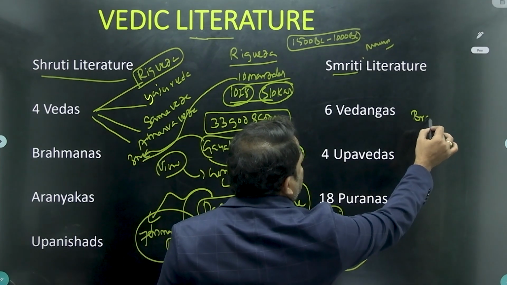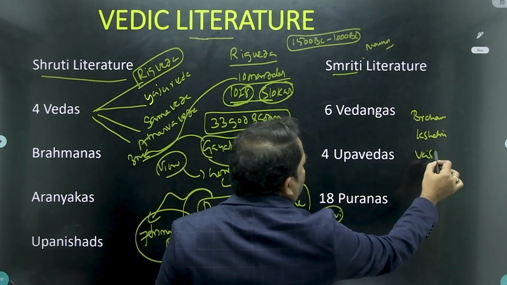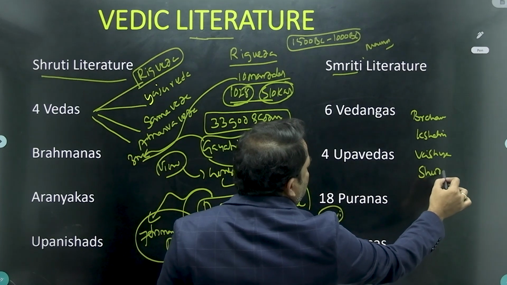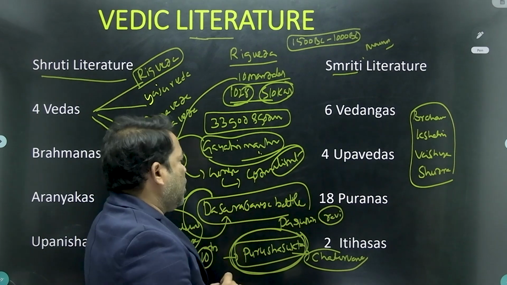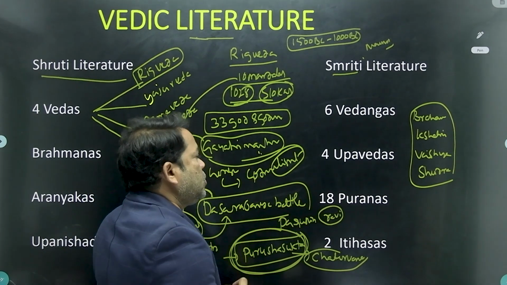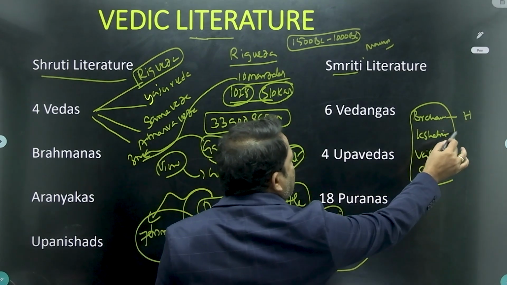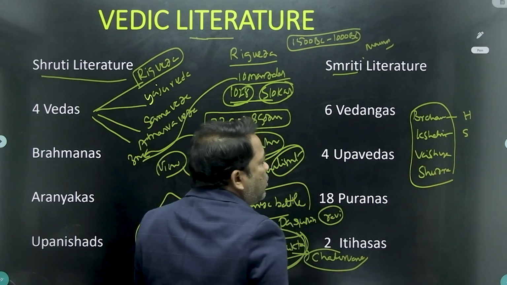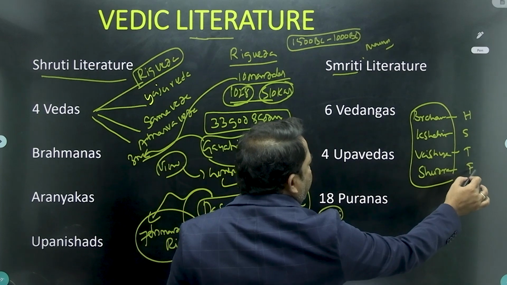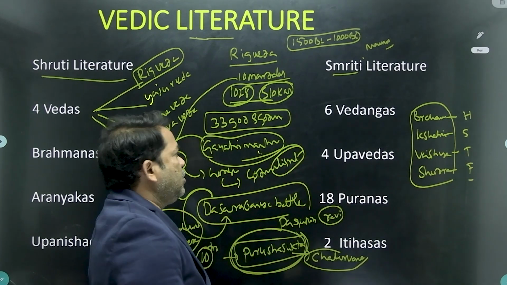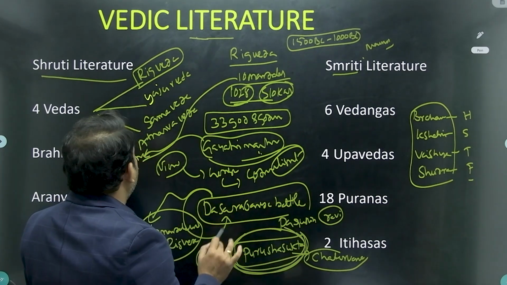Brahmana, Kshatriya, Vaishya, Sudra. According to Purusha Sukta, all human beings were created by Brahma, but from different organs. Brahmanas come from the head of Brahma, Kshatriyas from the shoulders, Vaishyas from the thighs, and Sudras from the feet. This is all about the Chaturvarna system according to Purusha Sukta.